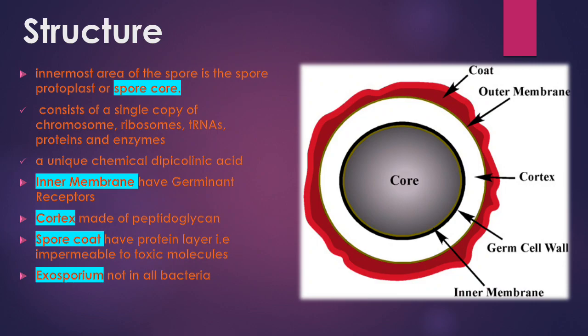It consists of a single copy of the chromosome, ribosomes, transfer RNA, proteins and enzymes, and a unique chemical structure, dipicolinic acid. The inner membrane has germinant receptors. The cortex is made up of peptidoglycan. The spore coat has a protein layer, and an exosporium, not in all bacteria.